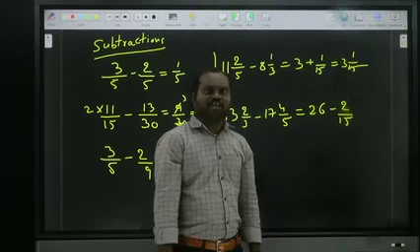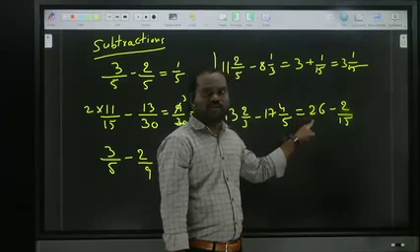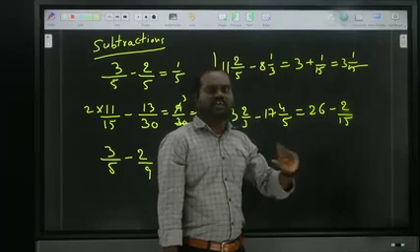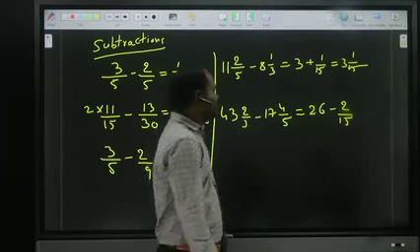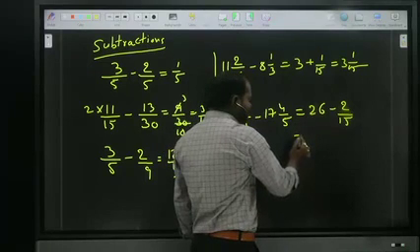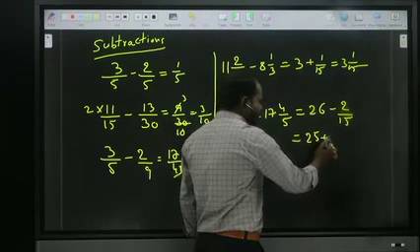But with a negative, once again we have to cross multiply, 15 into 26. We can do it in that method, but it will take a lot of time. Instead, I will show: 26, can I write it like this? 25 plus 1, we can write, or not?